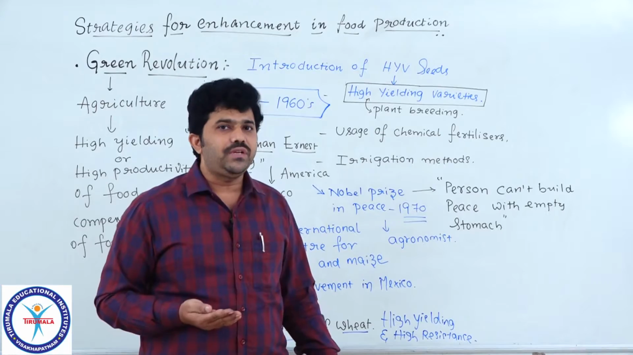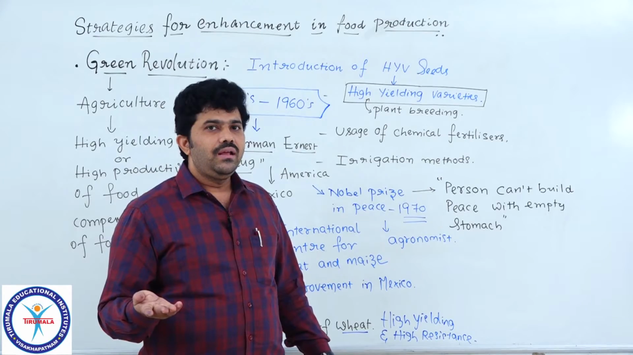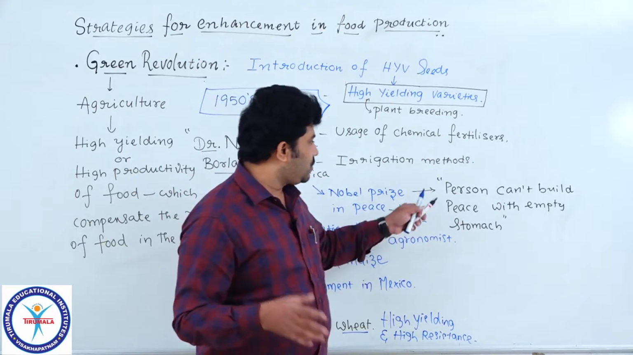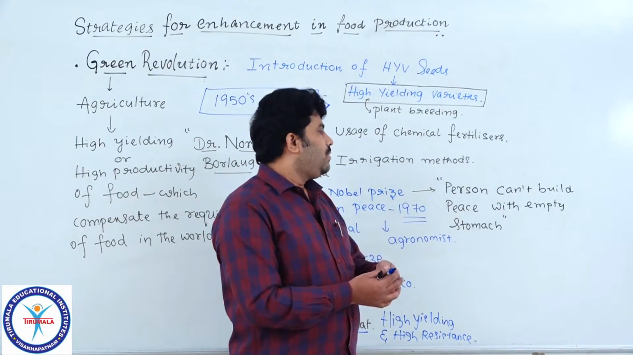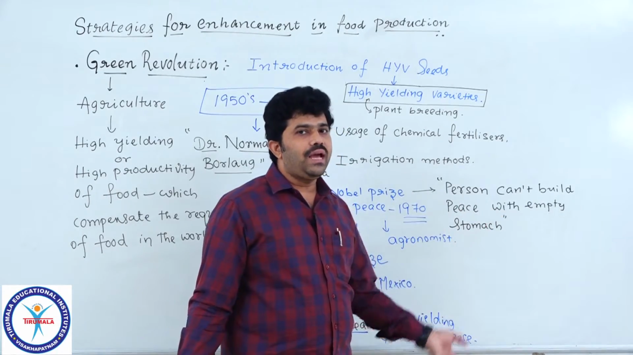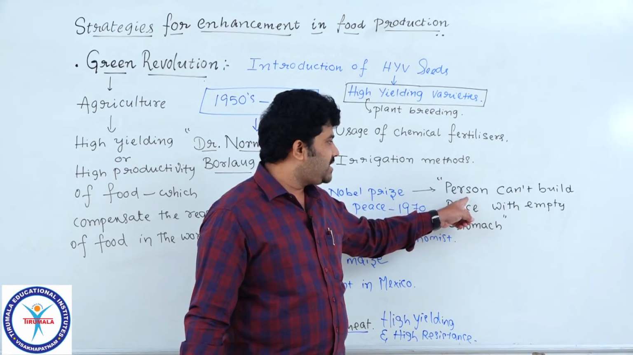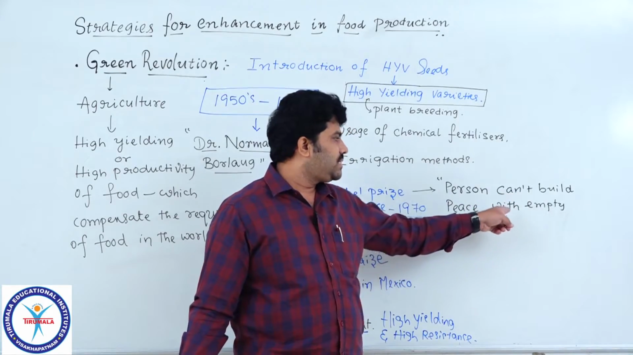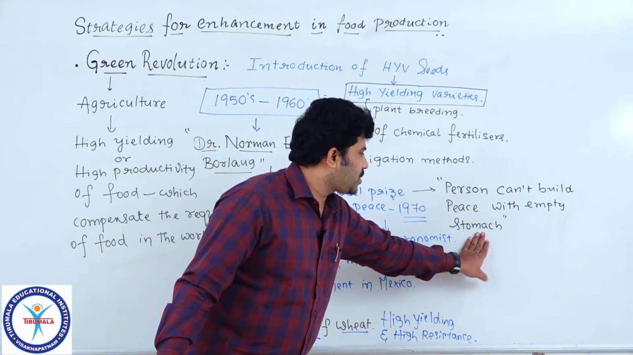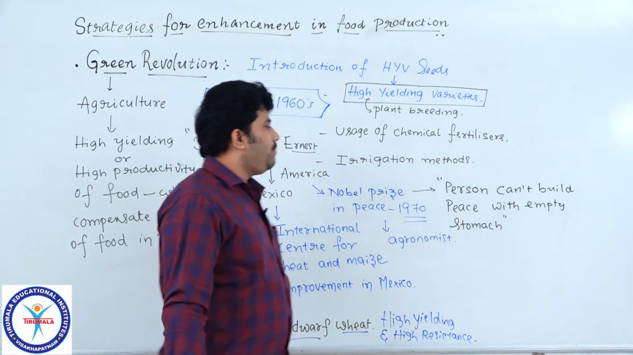When we have sufficient food in our stomach, then we think everything properly, positively, without any other negative attitudes. Now you got the point. So that scientist thought that every person can build peace in the world only with sufficient food. So what statement was given by the scientist Norman E. Borlaug? A person can't build peace with an empty stomach. So we have to give proper food to fill the stomach. Then all the people will focus on how we are going to maintain peace in the world.